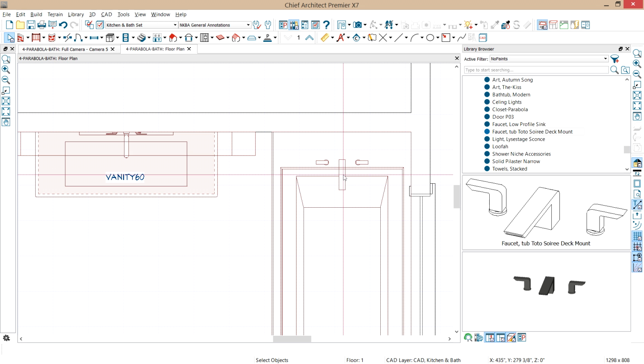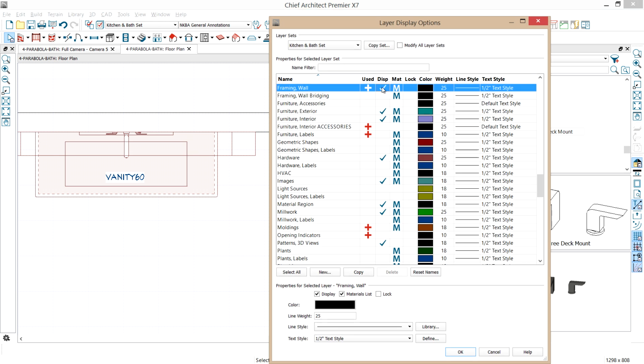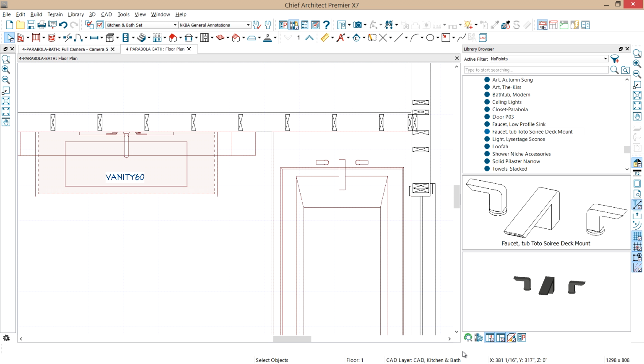Now this tub has a requirement for an access panel. And I'm going to turn on the framing layer so we can see our framing for the wall. I want our access panel to go in one of these two bays. Being able to show framing is a premier feature. If you're using interiors, you can just simply draw a CAD box where that framing may be.